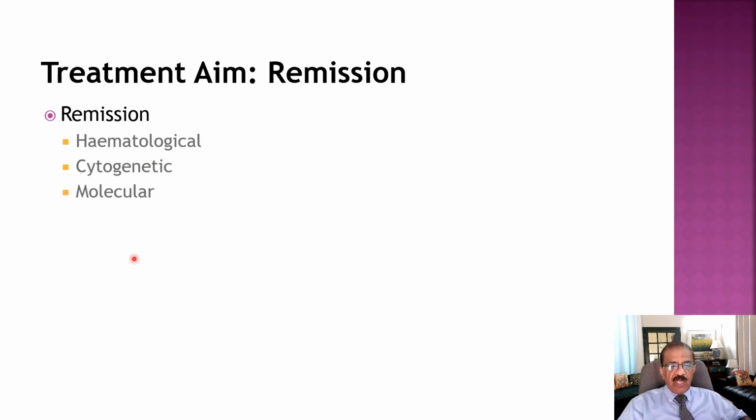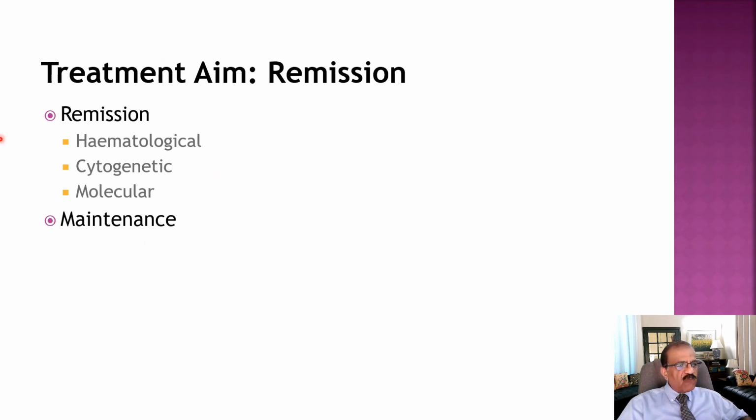And ultimate is molecular remission. That means with PCR you will not be able to detect this abnormal BCR-ABL gene in the bone marrow or in the blood. So I think the most lucky person would achieve all three, the triple remission. And if that is the case, we can definitely hope for long-term remission and possibly cure.